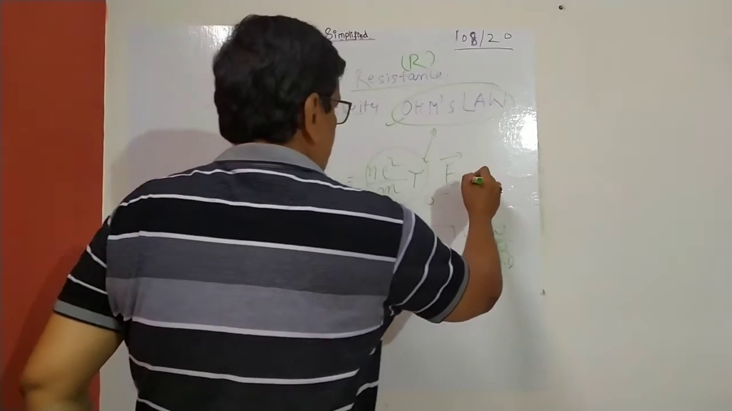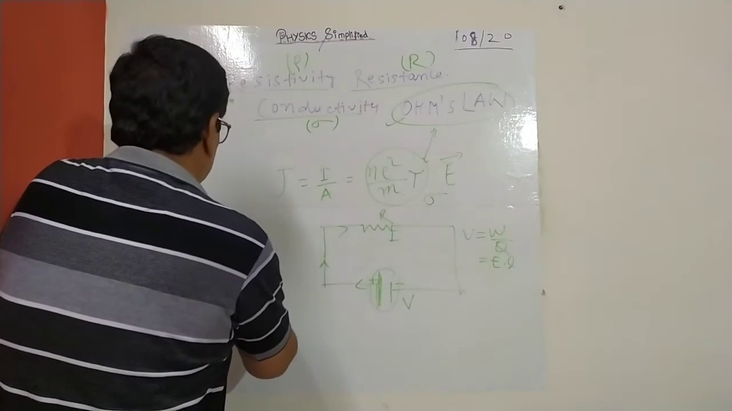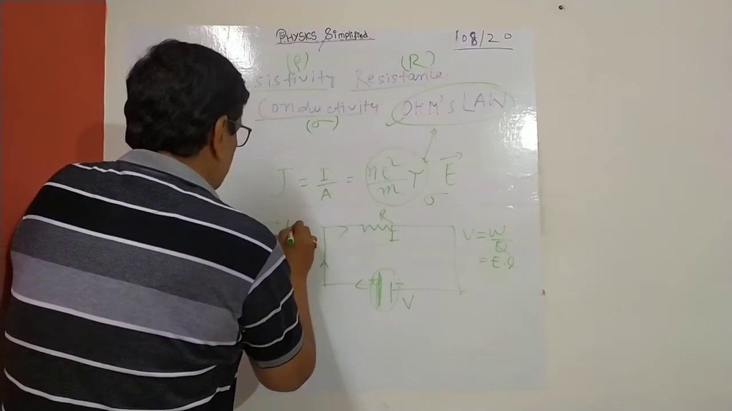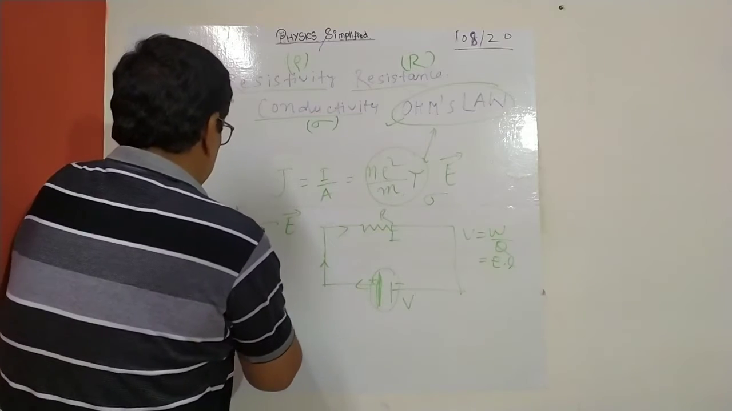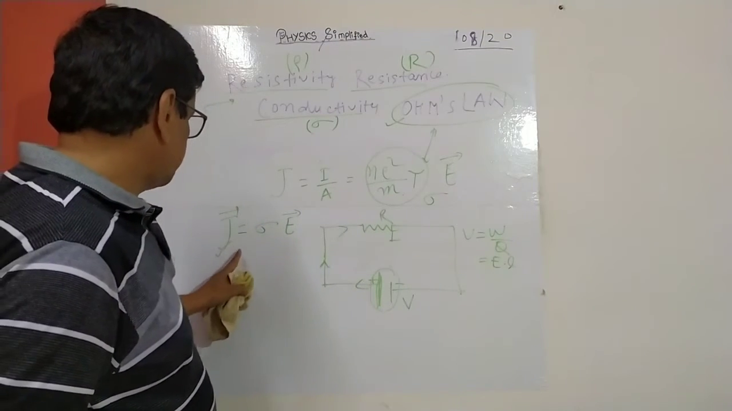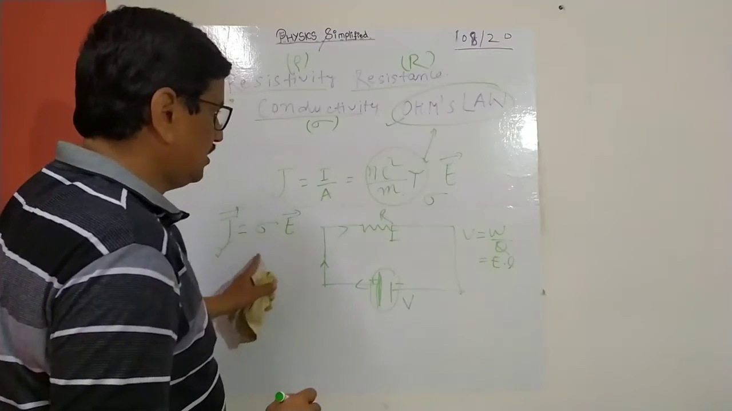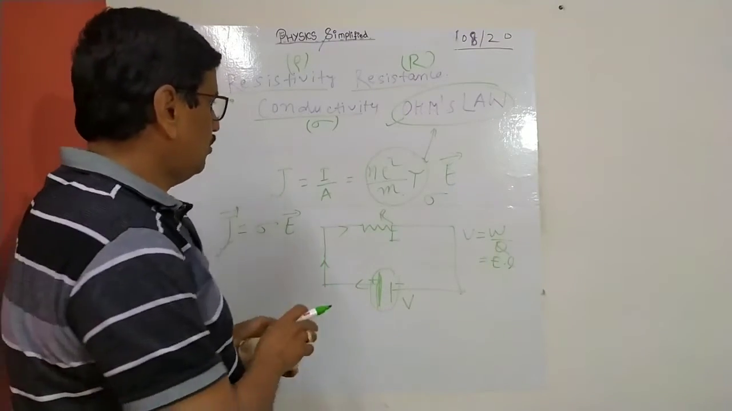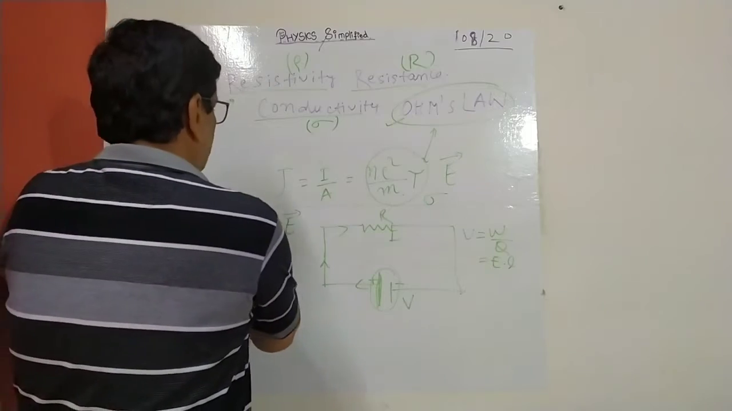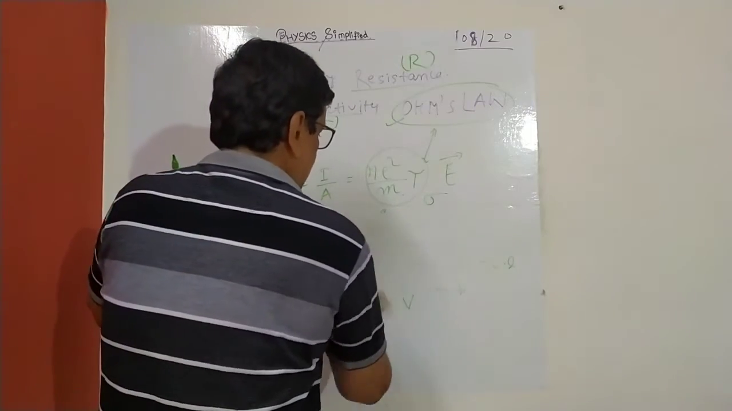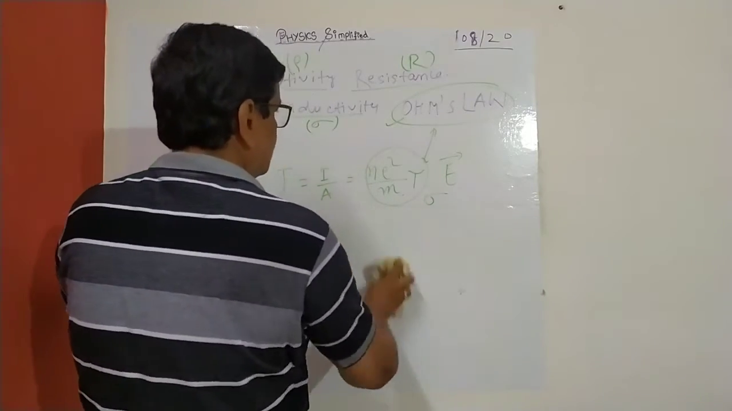So J, you can say current density, equal to conductivity into E, electric field, and both are vectors. Current density is also a vector, and so this you can get from F equal to QE. So many analogies are there. So now from here I am moving to Ohm's law, and we can see how this is almost similar.